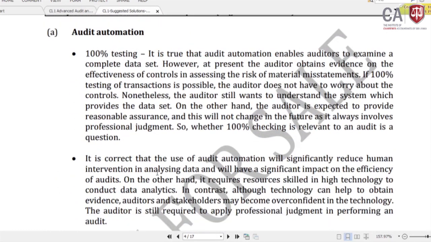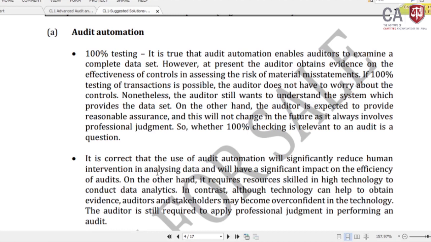Right, so 100% testing, but I recommend you write point form answers rather than one paragraph, so it will always be very clear to the examiner. 100% testing: it is true that audit automation enables auditors to examine a complete data set. However, at present the auditor obtains evidence on the effectiveness of controls in assessing the risk of material misstatement.